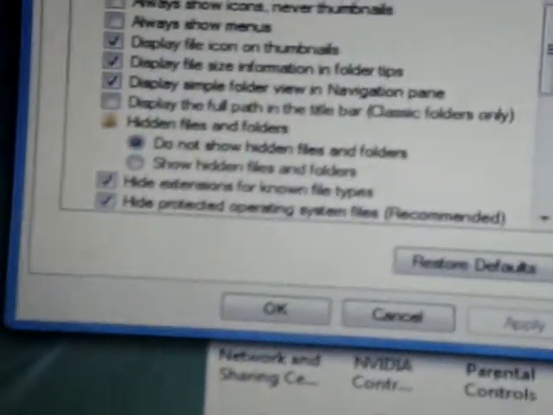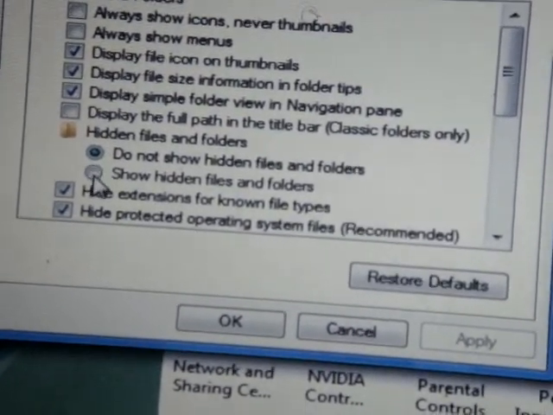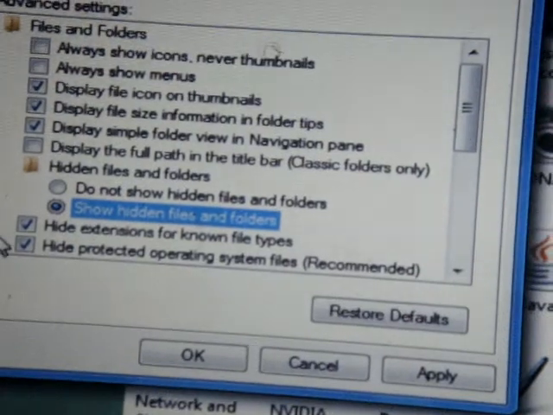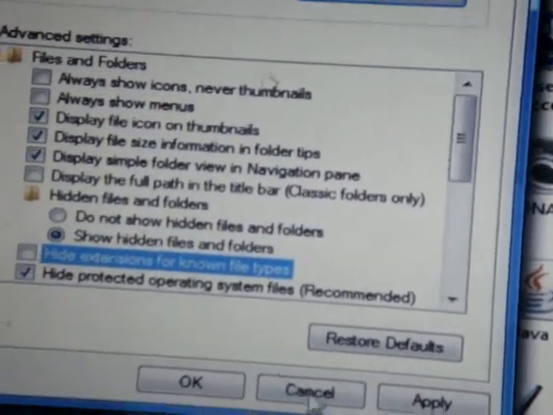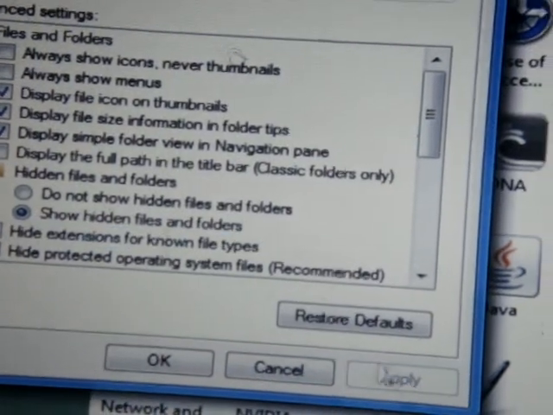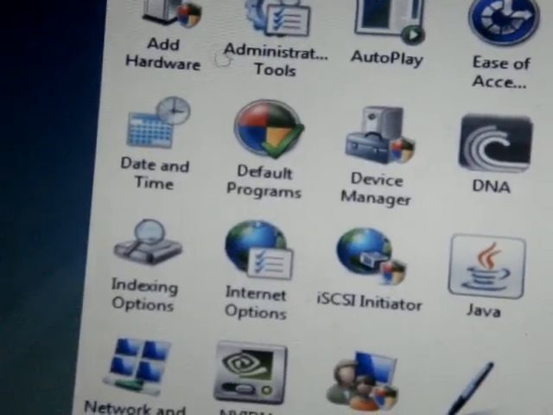Once that box opens, scroll down right here where it says Show Hidden Files and Folders. I want you to click that. Then there's Hide extensions for known file types. Hit that one too. Hit Apply. Hit OK. Now you exit. I'm going to exit this.